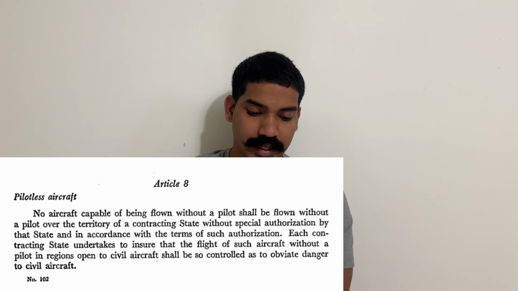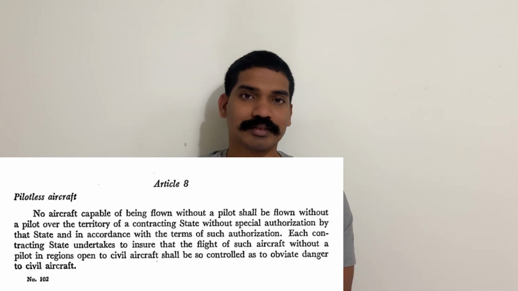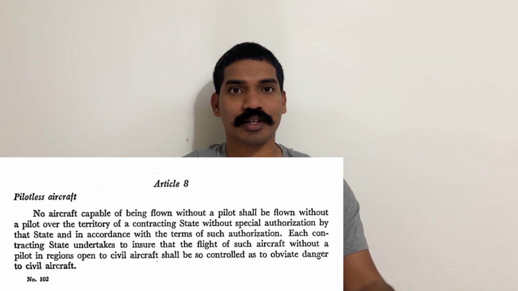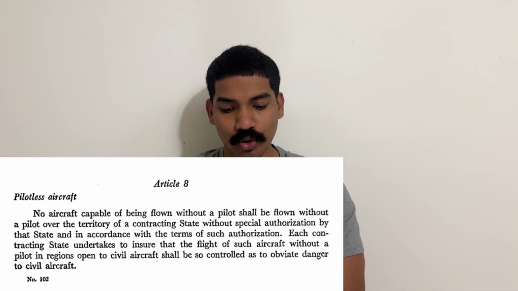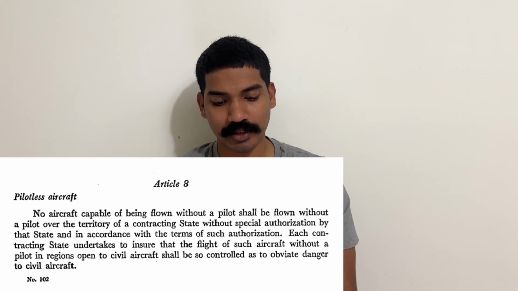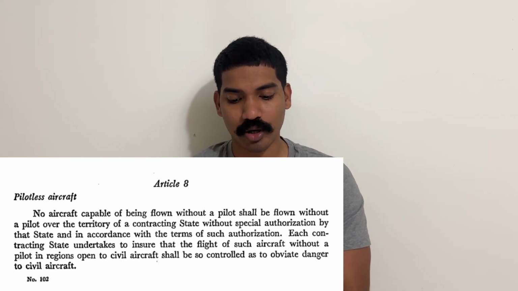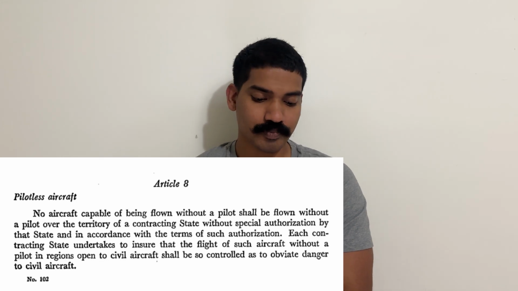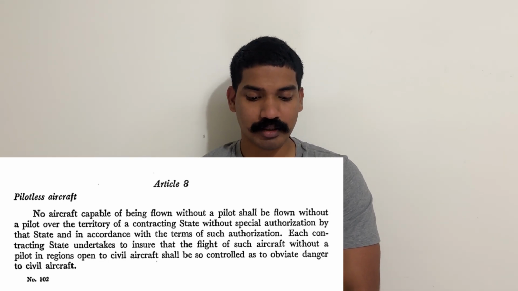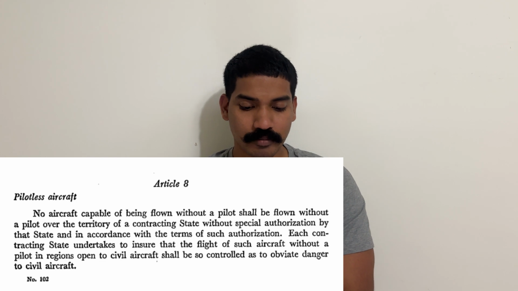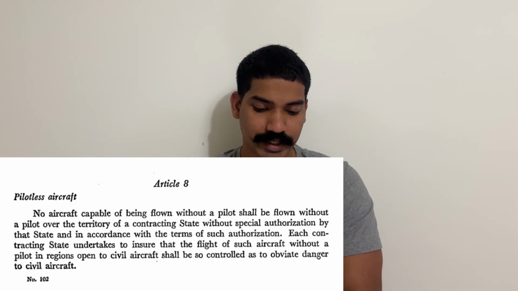Right. Now, Article 8 is pilotless aircraft. These days, pilotless aircraft basically means drones, and whatever the definition of drones is these days. But no aircraft capable of being flown without a pilot shall be flown without a pilot over the territory of a contracting state without special authorization by that state and in accordance with the terms of such authorization. Each contracting state undertakes to ensure that the flight of such aircraft without a pilot in regions open to civil aircraft shall be so controlled as to obviate danger to civil aircraft.